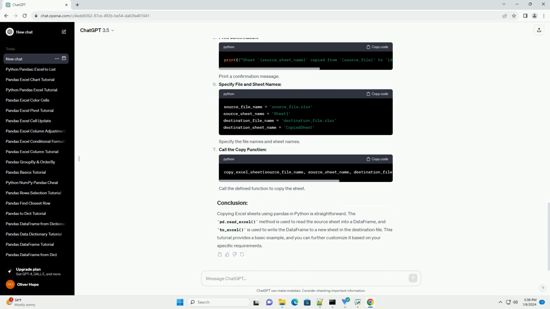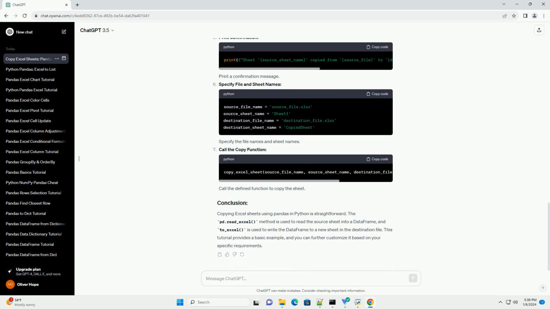Python and pandas installed. Ensure that Python is installed on your system. You can install pandas using the following command. Excel files. Have two Excel files ready, one with the sheet you want to copy, and the other where you want to paste the copied sheet.